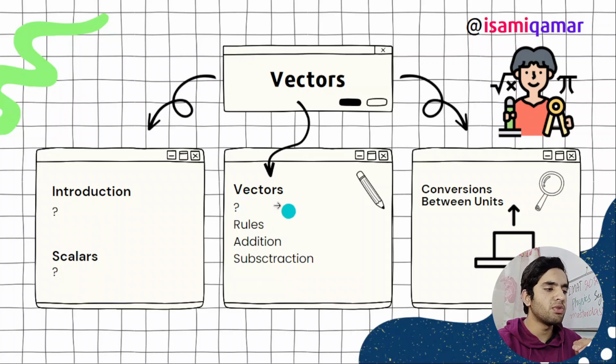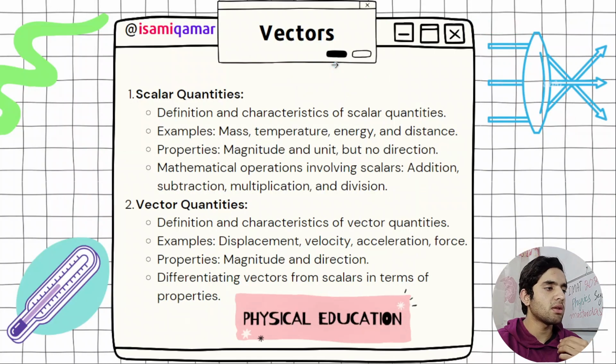Then in vectors, first of all, you need to know the introduction. You need to know what scalars are and what vectors are. A scalar has magnitude, a vector has magnitude plus direction. That's the thing. And then you need to know the rules of addition and subtraction, and how to add. The biggest rule is the head to tail rule. Vectors are added by the head to tail rule. You need to know that. Conversion between units, this was just, I think, copy pasted from the previous slide, but that's okay.